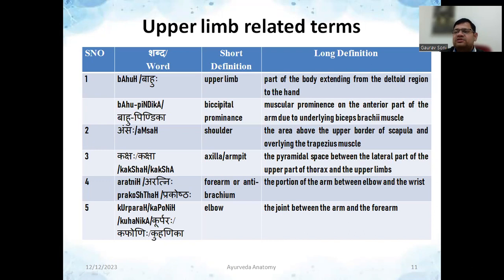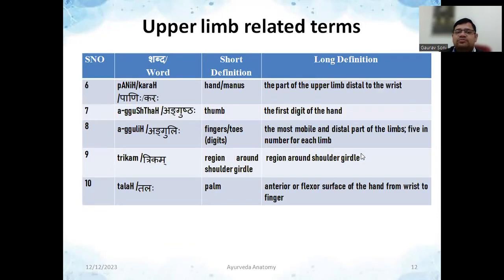Then there is one word called Kurpara, Kaphoni, or Pulhika. These are different synonyms which are used in different places. More commonly, we'll see the word Kurpara. This is for the elbow joint, the joint between arm and forearm. Remember, friends, that we are not including all the terms, we are including the more common terms which we are going to find. Whenever a topic is started, your teachers will tell you which terms from the Ayurveda side you will have to know.